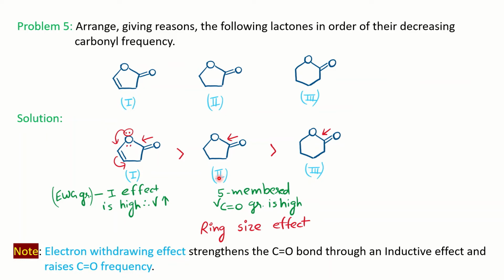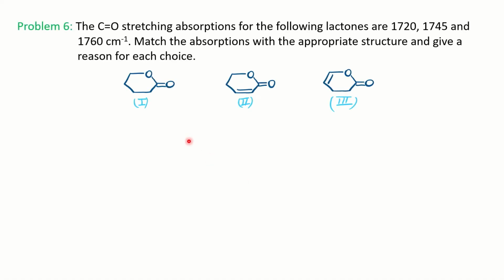Now we have learned three concepts so far. One is conjugation, which decreases the frequency. Second is the electron withdrawing effect, which increases the carbonyl frequency. And the ring size effect: as the ring size decreases, the frequency increases. If you keep these three concepts in mind, you can solve all the problems related to it. Now, in this problem, you can notice all three structures have only a 6-membered ring, and they have given you 3 carbonyl frequencies. You have to match them with the respective structures.